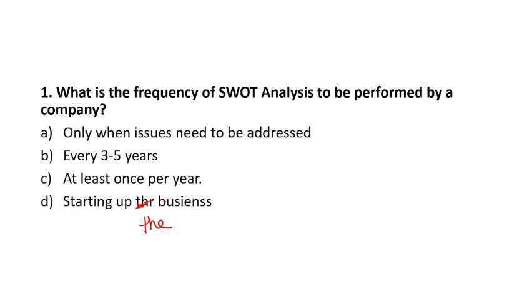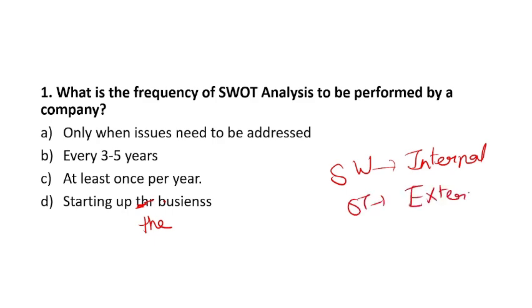So basically SWOT analysis is where we try to analyze our entire business. SWOT analysis is our environmental scanning technique, where strengths and weaknesses are the internal components, and opportunities and threats are the external components. So basically the most appropriate one will be the answer.